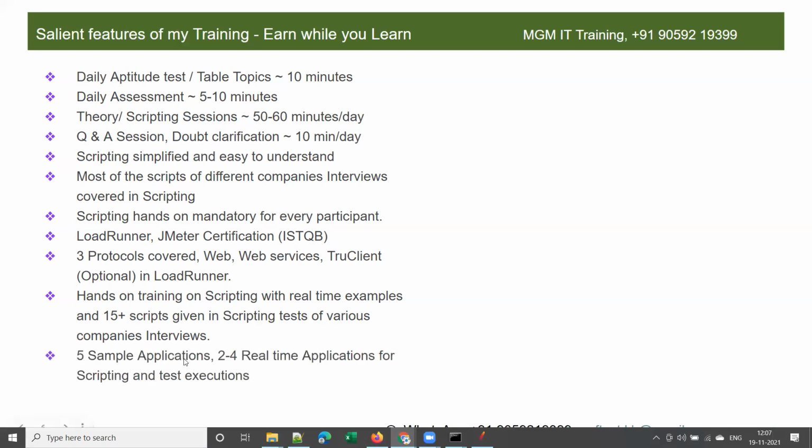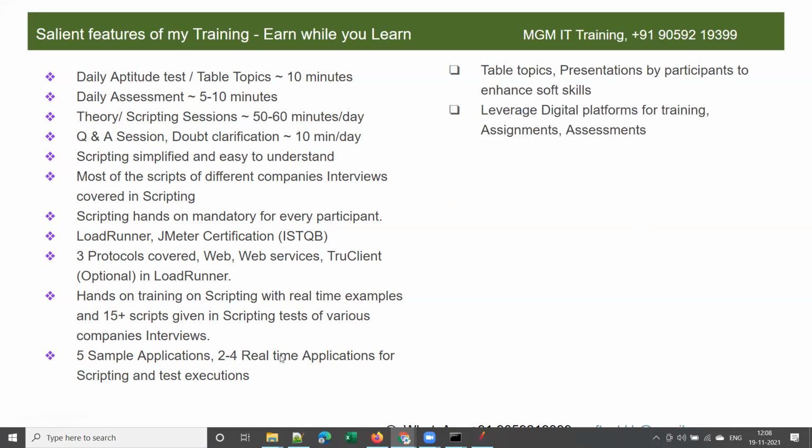And I will be covering 5 sample applications and 2 to 4 real-time applications for scripting and test execution, so that out of these 7 to 9 applications, you will experience most of the scripting challenges that you can expect in a real-time application once you join the job, right? That's the reason I am covering 5 different sample applications and 2 to 4 real-time applications. I will cover a minimum of 2 real-time applications, and if time permits, 3 or 4. So that's the reason I mentioned 2 to 4 real-time applications.